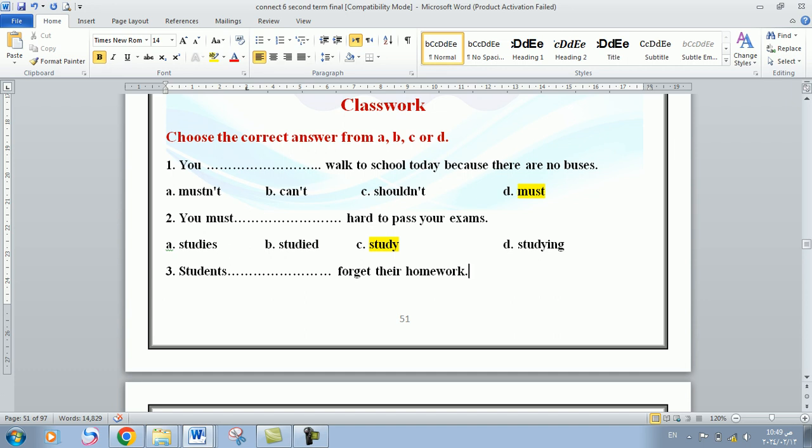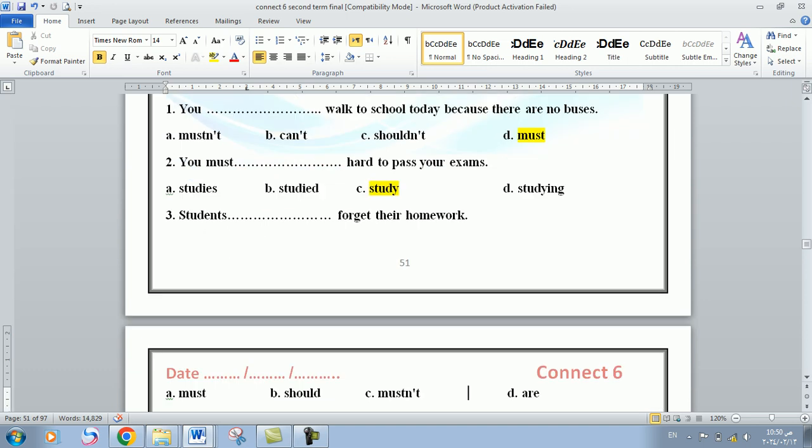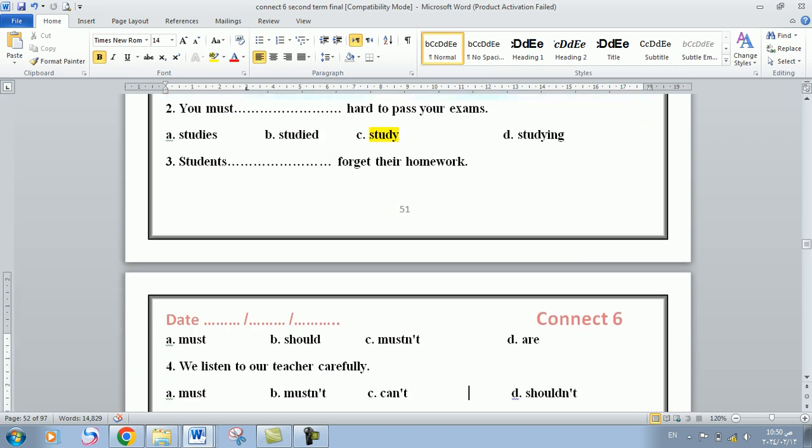Number 3. Students space forget their homework. What can be the correct answer? Students must forget their homework, should forget, mustn't forget, or forget. Okay, the correct answer is the word mustn't, letter C. Because I want to tell people that it's so important for them not to forget. So you mustn't forget your homework.